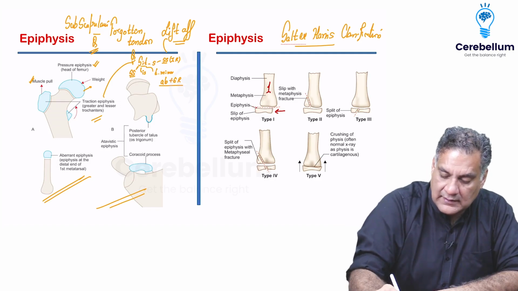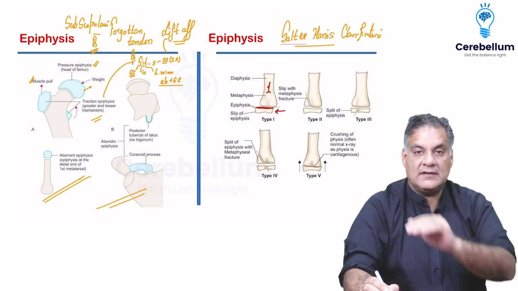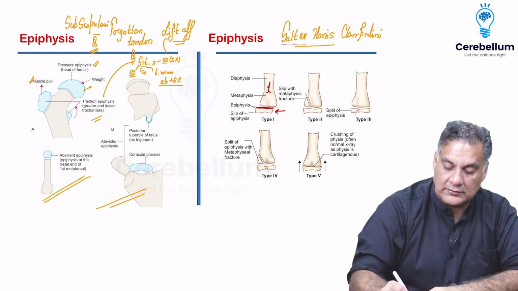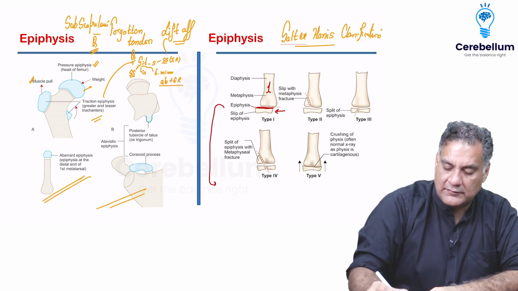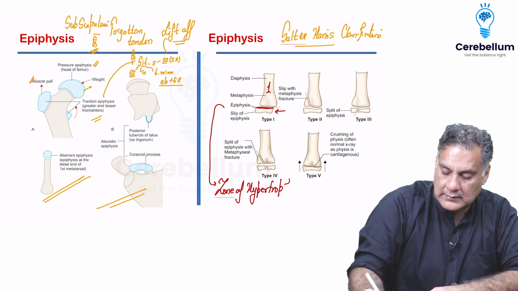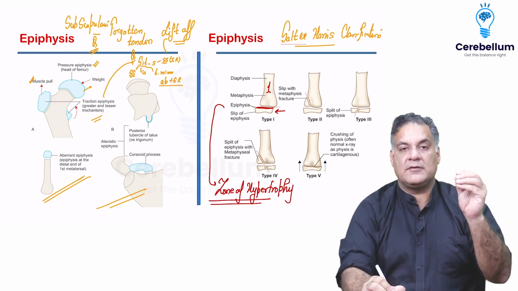So you can write a 1 here. And which zone of the physis does it go through? It goes through the zone of hypertrophy of the physis.